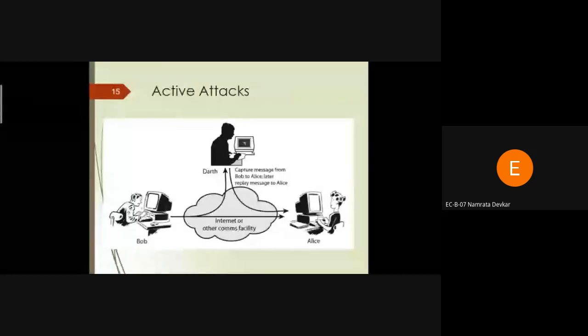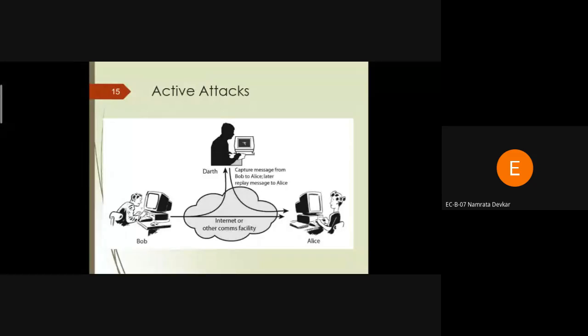He does not have any authority to change the message or reply to the next person. In an active attack, the third person can also read the content of messages, change the message, and transmit it to the next user.